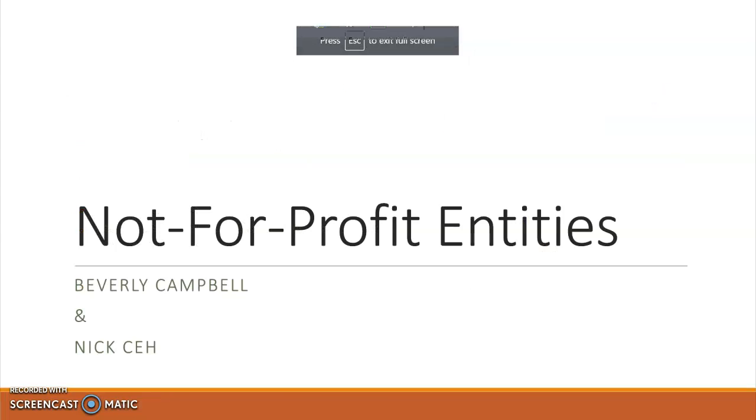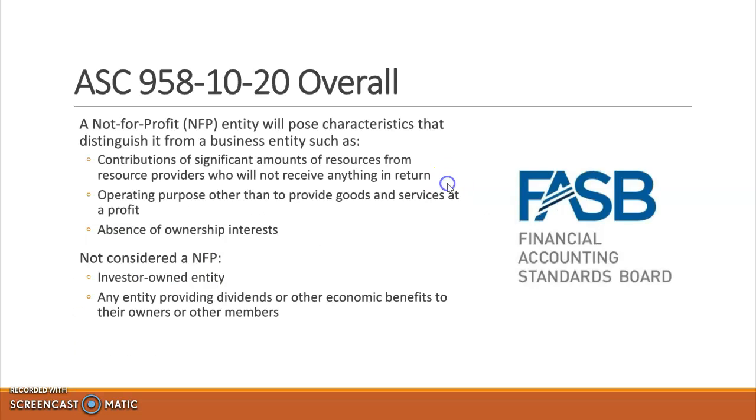This is part one of our presentation related to the FASB codification for not-for-profit entities. The overall code that explains what a not-for-profit entity is, ASC 958-10-20, states that a not-for-profit entity is one that possesses characteristics distinguishing it from a business entity, such as contributions of significant amounts of resources from resource providers who will not receive anything in return.